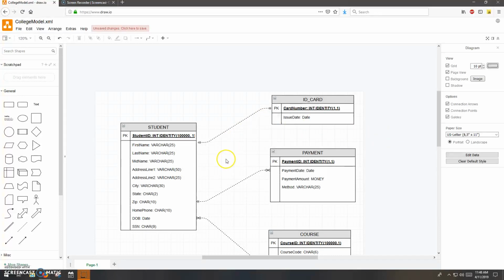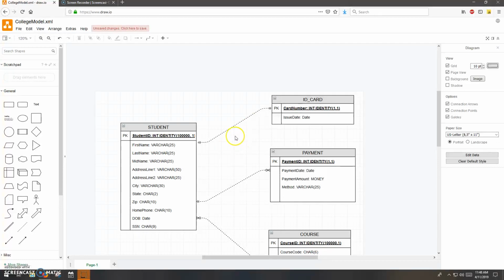And so in any case, I'm going to zero in on this relationship. I'll do the other two, the one-to-many and the many-to-many, in later videos. But okay, so student is in a one-to-one relationship with the ID card. That is, a student has one and only one ID, theoretically. And one ID card, like the plastic card, is owned by one and only one student. So that's a one-to-one relationship.